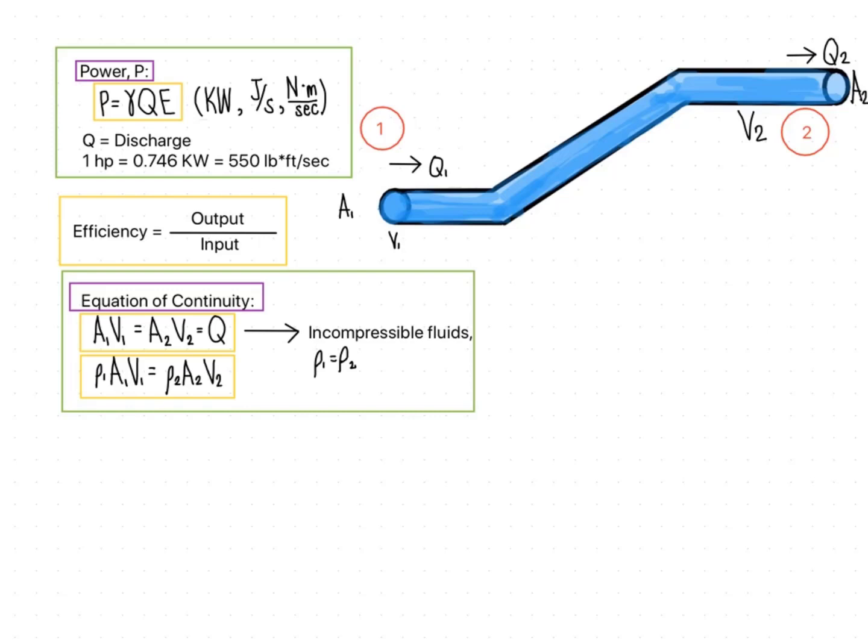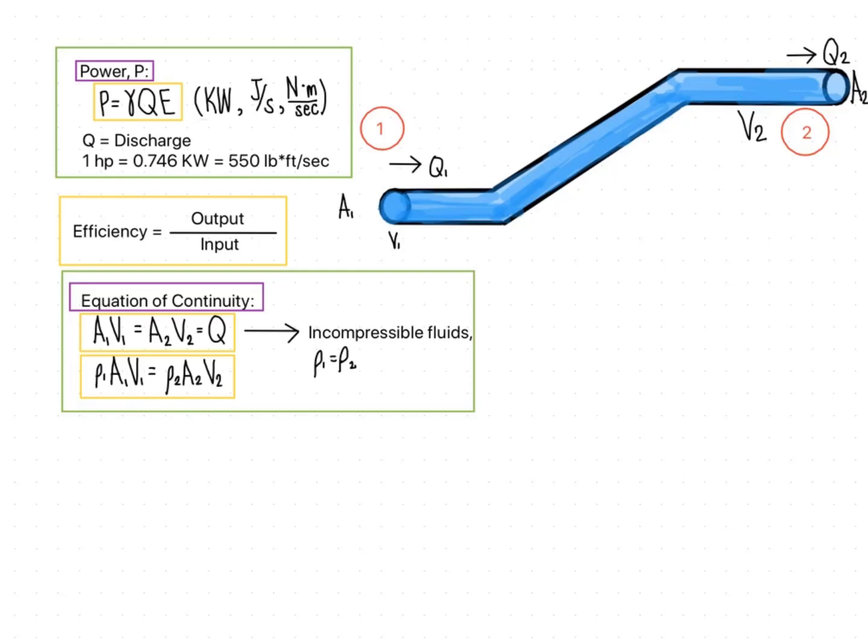To compute for the efficiency, it is just equal to the output over the input. Multiply by 100% to express your answer in percentage. Okay. Now next is the equation of continuity.